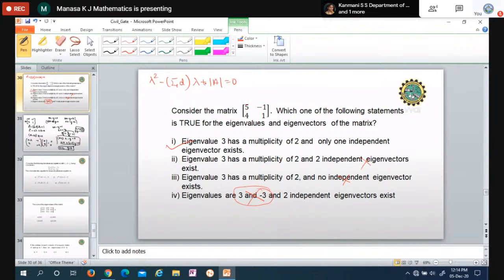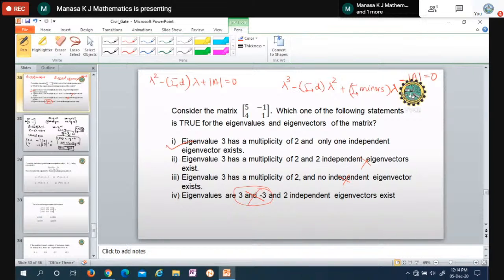If it is 3 cross 3, or order 3, then it is lambda cube minus sum of the diagonal elements into lambda square plus sum of the minors of the given matrix into lambda minus determinant of A is equal to 0.